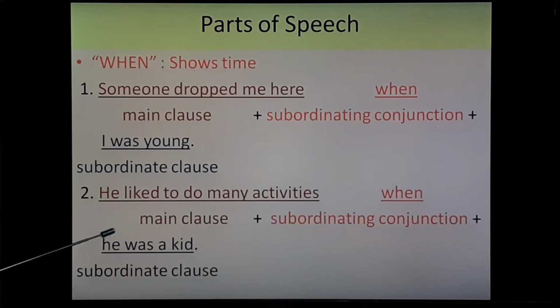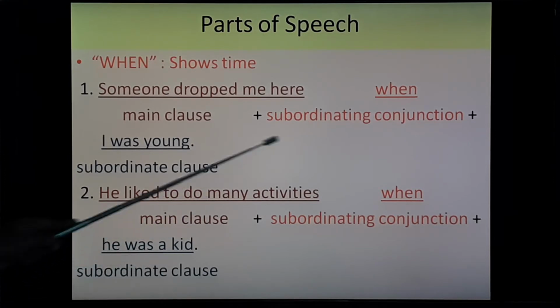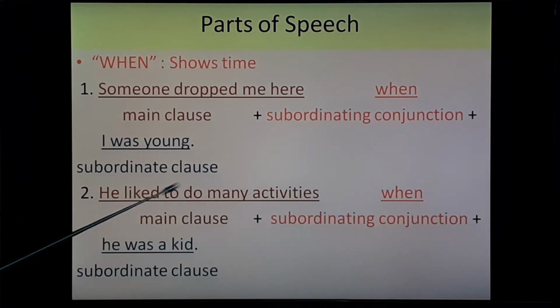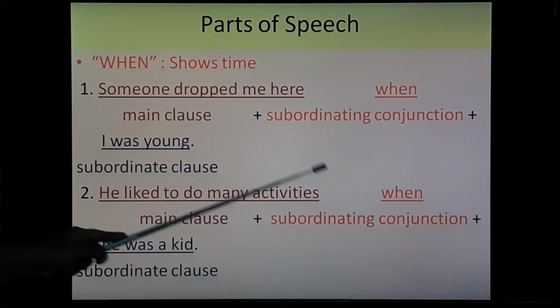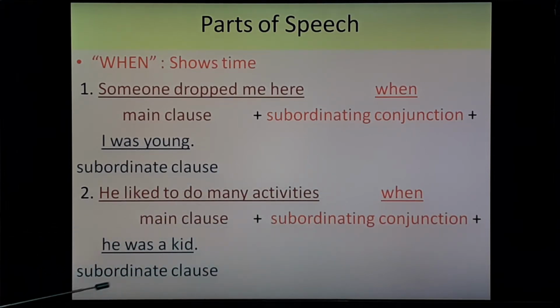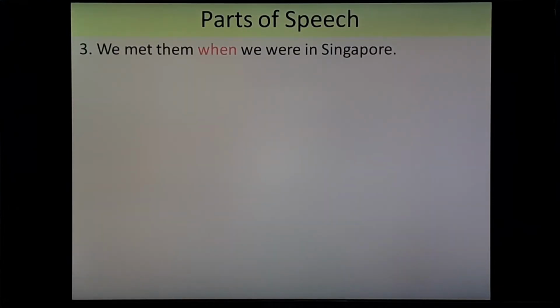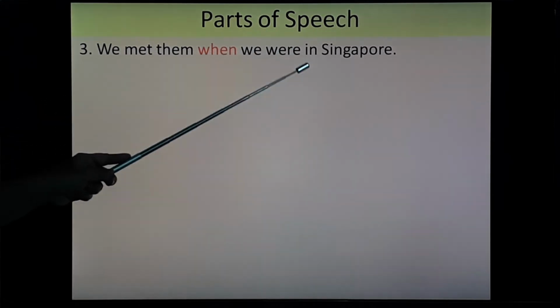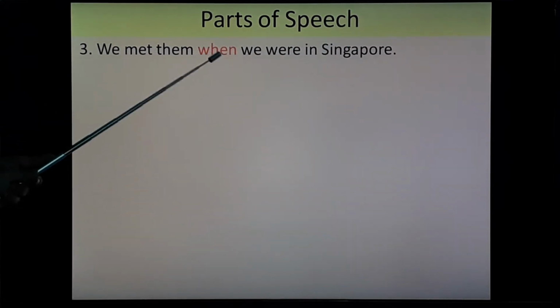Second, he liked to do many activities when he was a kid. So when you want to refer to time, then use when. So here, main clause, subordinating conjunction and subordinate clause. Let's see more examples. We met them when we were in Singapore. It shows time.